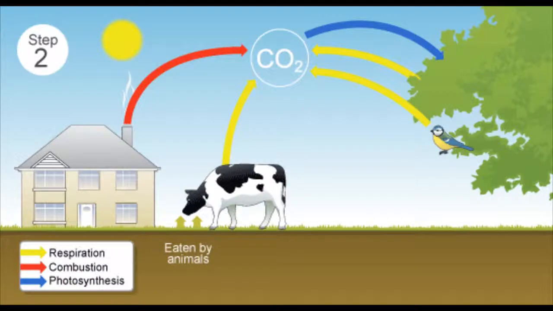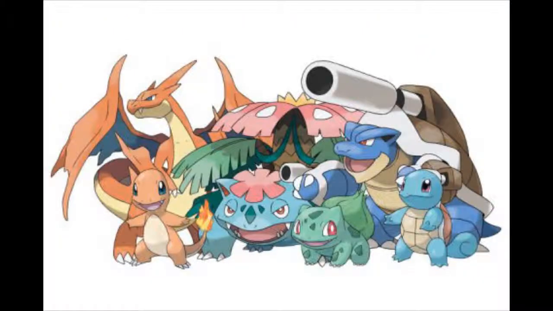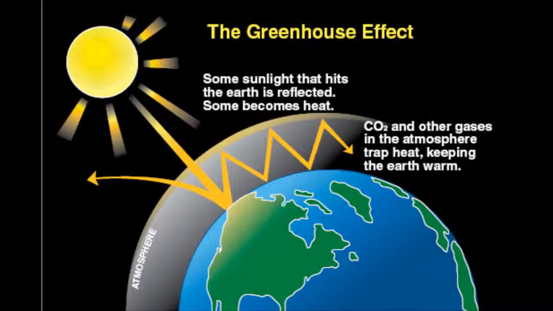Although there are a variety of different factors which influence the carbon cycle, some big influences are organisms and processes caused by organisms, such as Pokemon. This carbon cycle can affect our world in a variety of different ways, such as influence climate change. Carbon dioxide is a greenhouse gas, which is a gas in our atmosphere that traps in radiation from the sun, warming the Earth slightly over a long period of time.